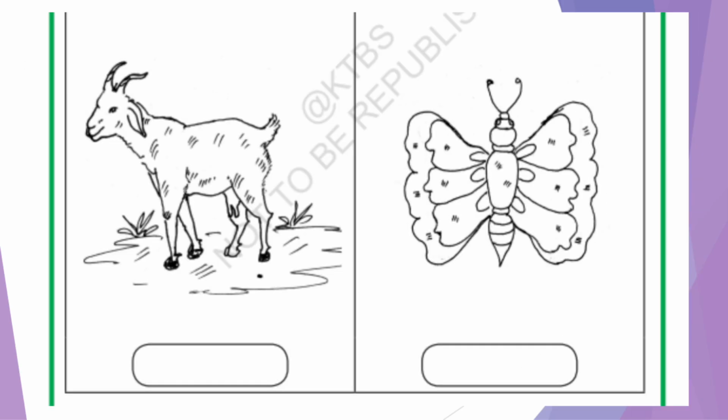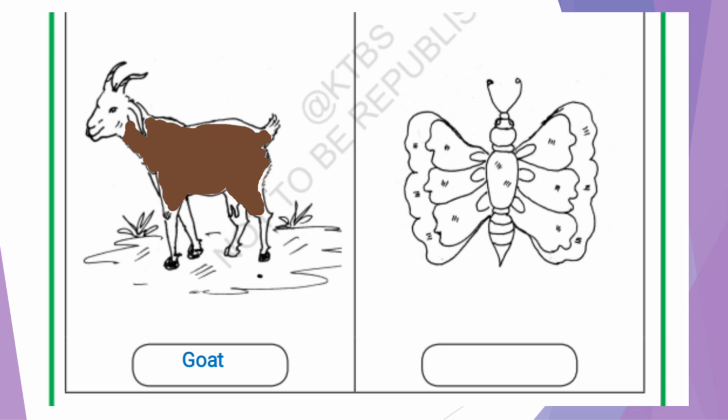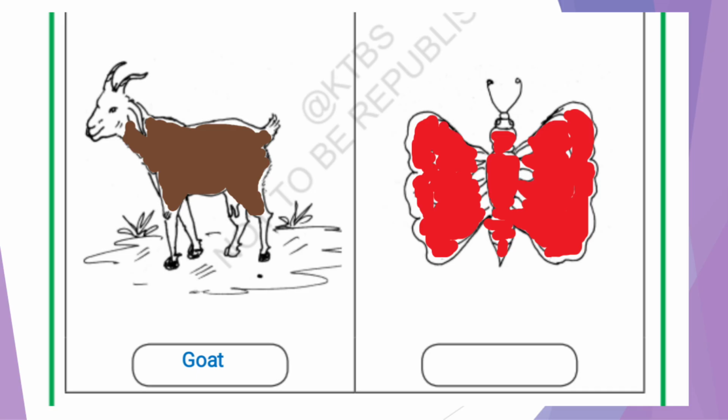Next one is, what it is? It is walking animal. Which animal do you know? This is goat. And which color we have to give? We have to give brown color. Next one is butterfly. This is the insect. So red color.